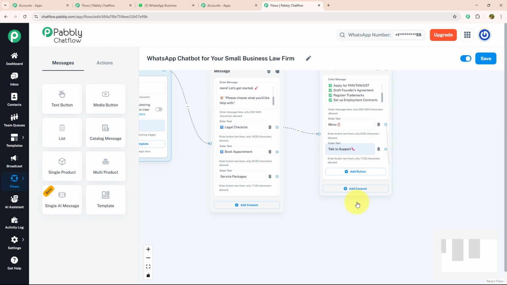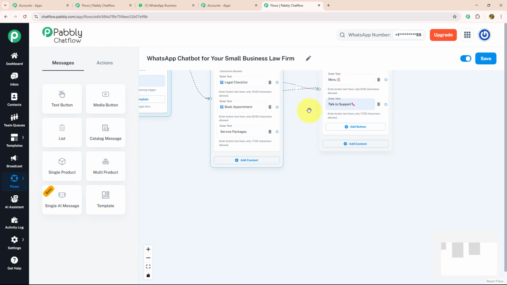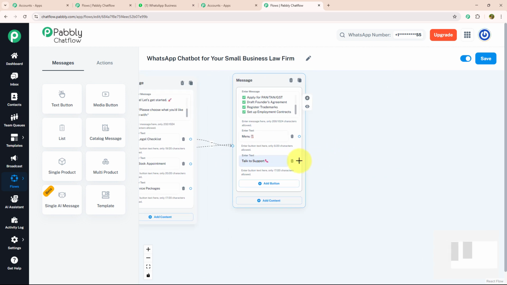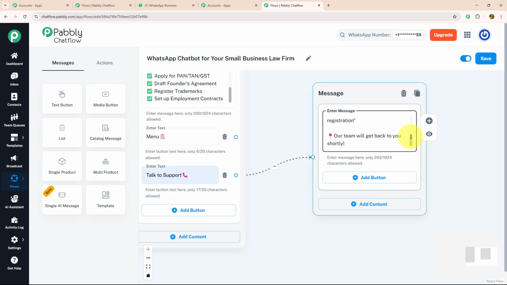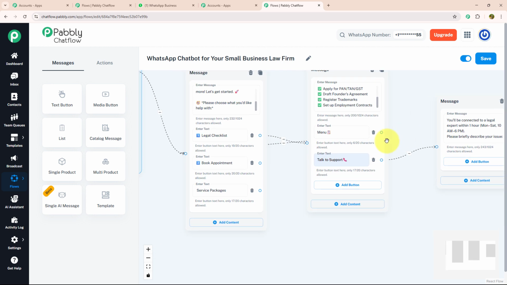Now I'm going to connect this menu button with our initial message and I'm going to give a separate message for talk to support. For that I'm going to drag and drop, select the text button and enter my message like this, where I have mentioned that our team will get back to you and our expected time is 1 hour. Our working hours are Monday to Saturday, 10 a.m. to 6 p.m. Now let's move to our second action button, which is book appointment.